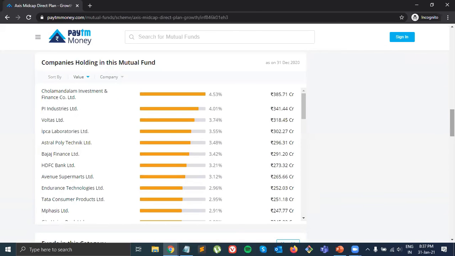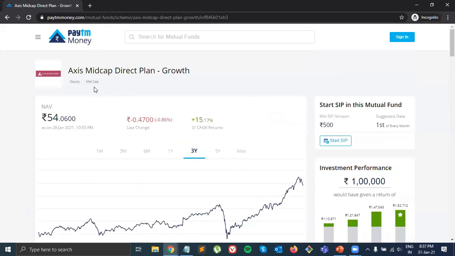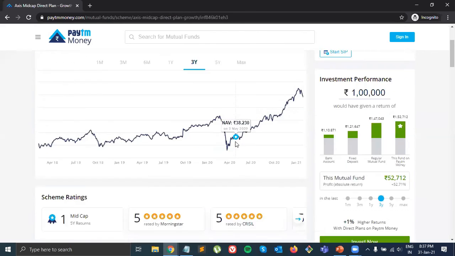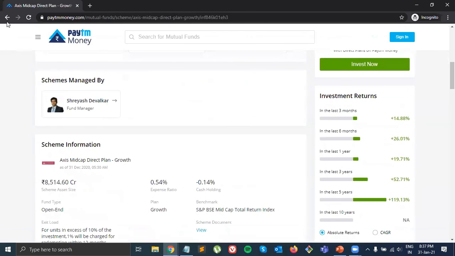Now let's say you invest here, which is Axis Bank Mid Cap. Paytm Money will take money from you and give the money to Axis Bank, and you will get mail from Axis Bank as well. If someday Paytm Money goes down, you can always take out the money from Axis Bank. So it's very safe, and you can put your money in anytime. Similarly, you can take out your money anytime whenever you want. That's the benefit of it.